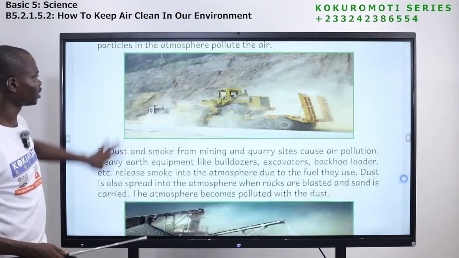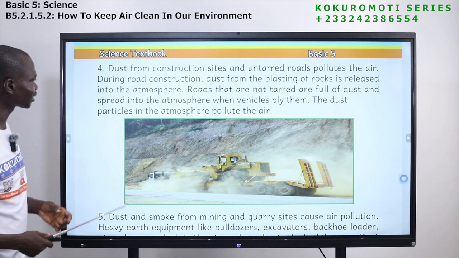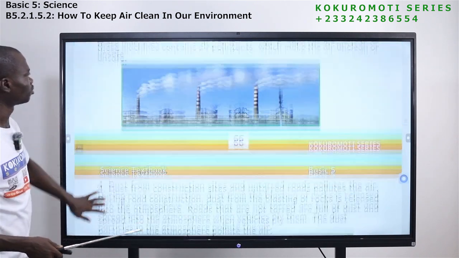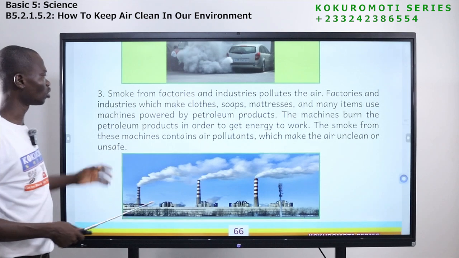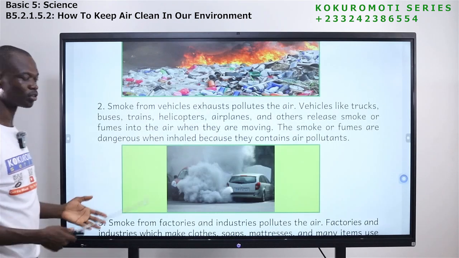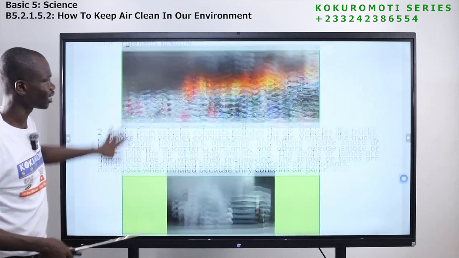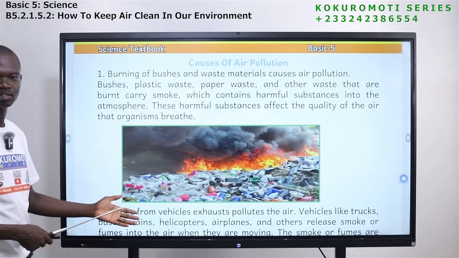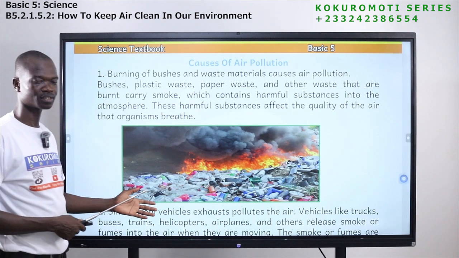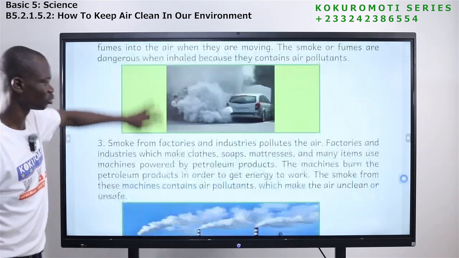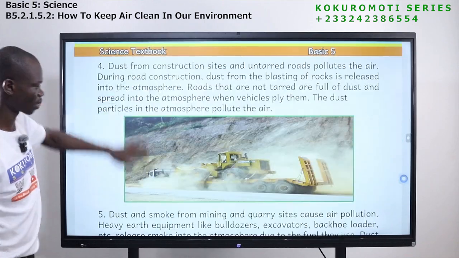We have also seen dust from construction sites and untarred roads. We have seen smoke from factories. We have also seen smoke from vehicles, and the last one is smoke from burning of what? Waste materials.